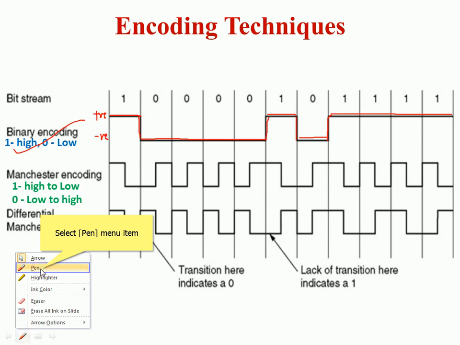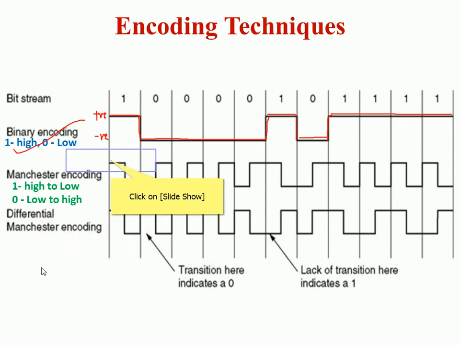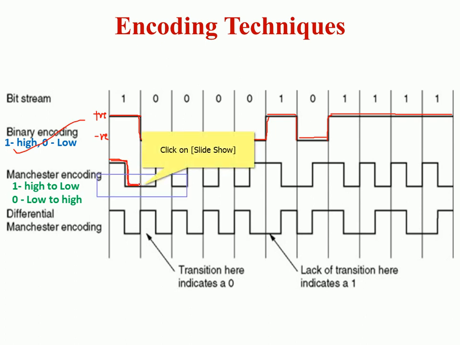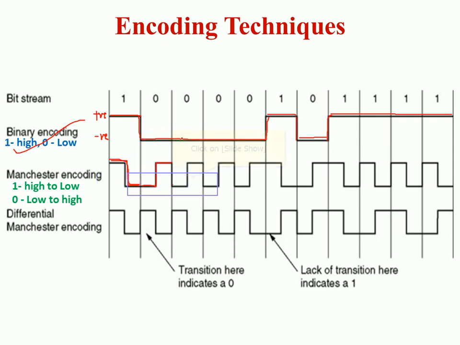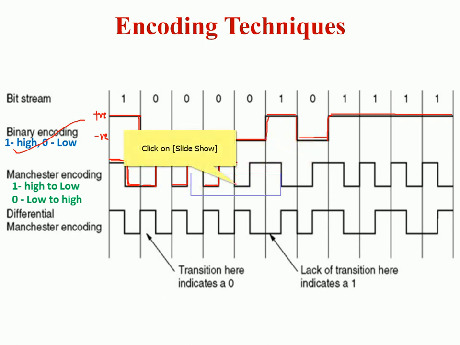Okay, so again I will use a pen. First bit is 1, so I should go from high to low. At the middle of the bit there is a transition, that is from high to low. Then 0 is what? Low to high. Then again 0, low to high. Then again 0, low to high. Then again 0, low to high.